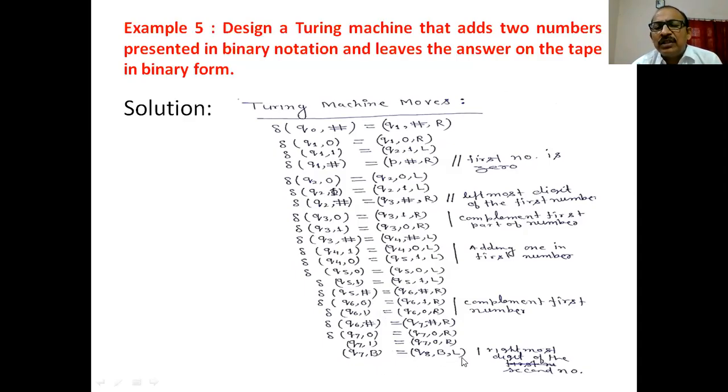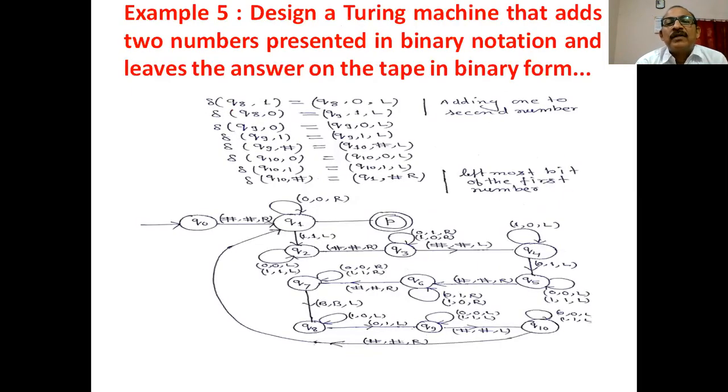Okay. If this is encountered, we move in the left direction and we reach the rightmost bit of the second number. Okay. And here, these two transition functions are used for adding 1 to the second number. And what will be your next step? You have to move in the left direction until this is encountered. If the machine is in state Q9 and this is encountered, you have to cross the second number and you are going to read the first number. And here you can change the state Q1 to Q10.